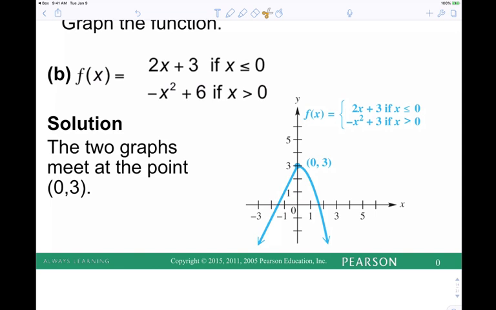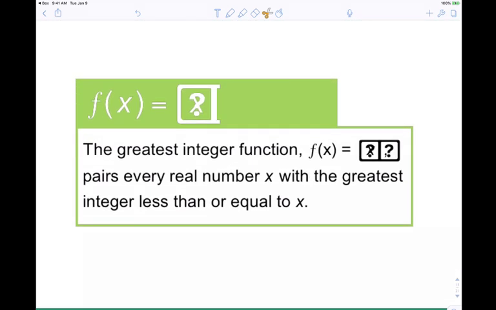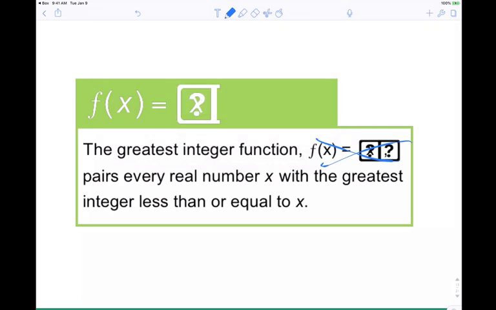So I want to kind of wrap this up. Greatest integer function, it looks like this. So the notation looks something like this. Give me a color. Blue, right? F of x, you've got x, and you've got this kind of symbol. Something like that, right? This is the greatest integer.